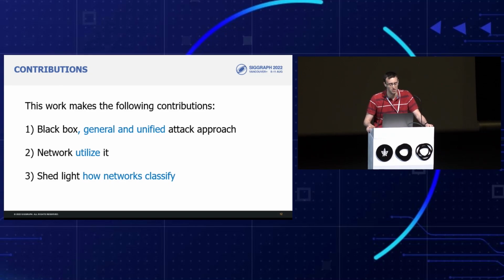Hence, our work makes the following contributions. First, we propose a black box attack approach, meaning we have no access to the architecture or gradients of the attacked network. And this makes our approach also general and unified against any mesh classification system. Secondly, we offer a network that utilizes this approach. And last but not least, as the state-of-the-art systems differ in the regions they focus on, our attacks shed some light on how the different networks classify, as the meshes indeed change differently, depending on the attacked architecture.